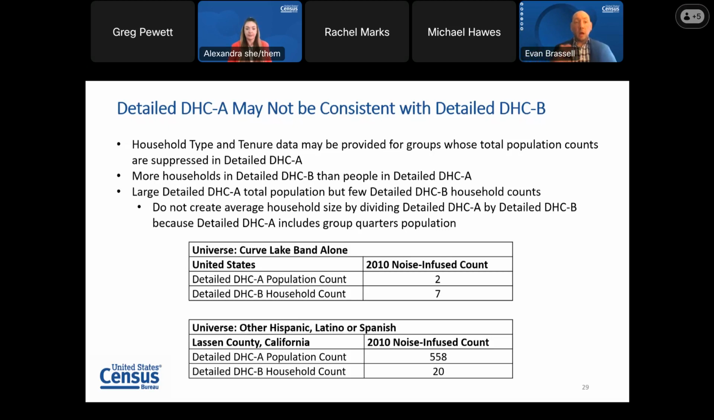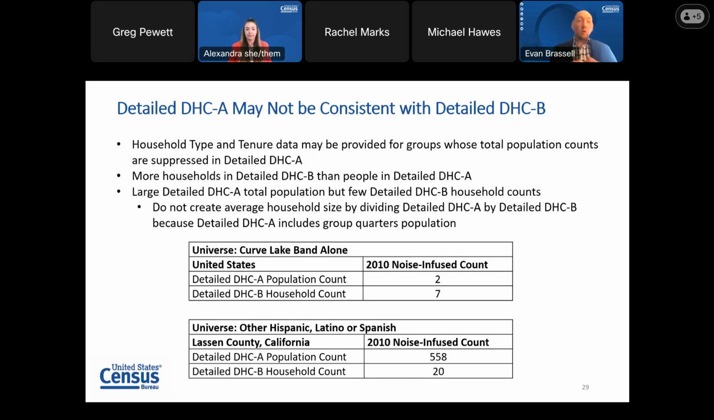might look odd to users when comparing these products. An example is a very large population count, but a very small household count for a given group in a geography. It is important to remember that the detailed DHCA includes both the household population as well as the group quarters population, whereas the detailed DHCB is only looking at household statistics.